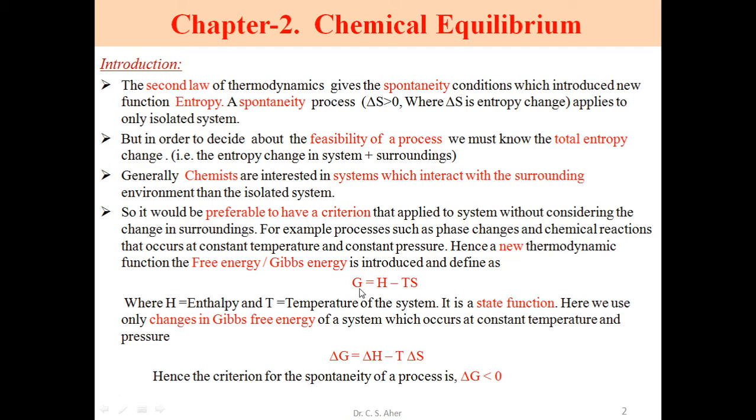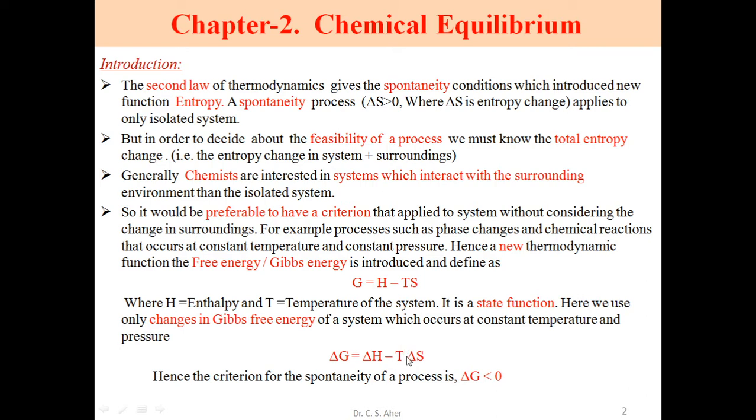We don't consider G singly; we consider the change in Gibbs free energy for a system at constant temperature and pressure, and thus the equation becomes delta G equals delta H minus T delta S. Temperature is constant; it does not change.